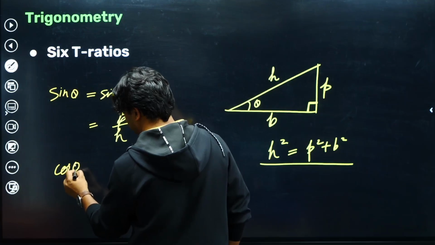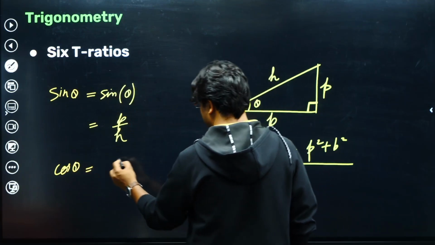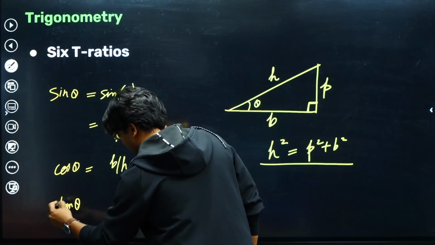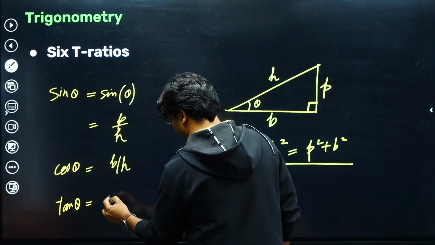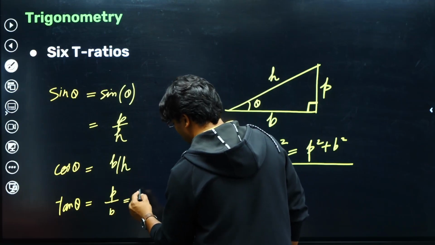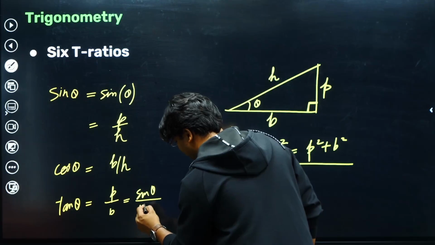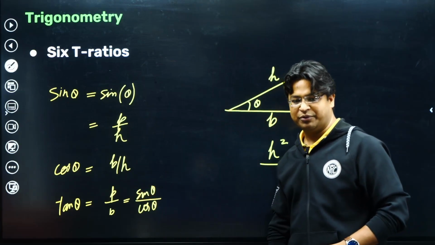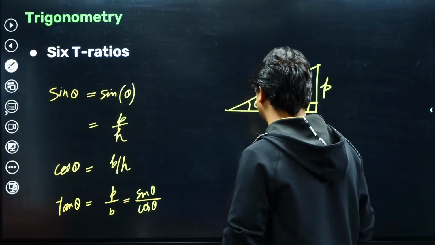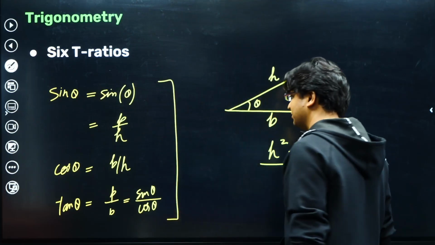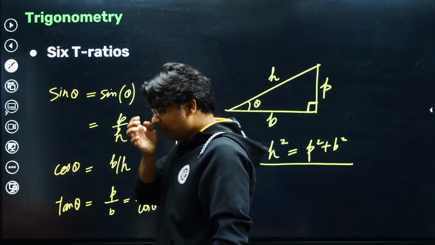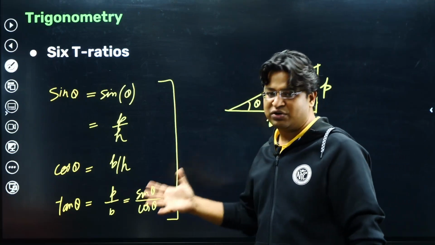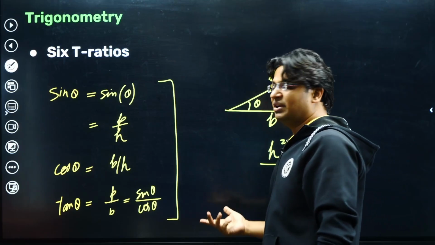The other trigonometric ratio is cos theta, which is defined as base upon hypotenuse, and the third trigonometric ratio is tan theta, which is perpendicular upon base, which can also be written as sin theta by cos theta. You can check it: if you divide sin theta by cos theta, you will get perpendicular upon base. So these three are the more common ones. When I say common, I mean that generally academicians try to write the expression in terms of sine, cos or tan only.